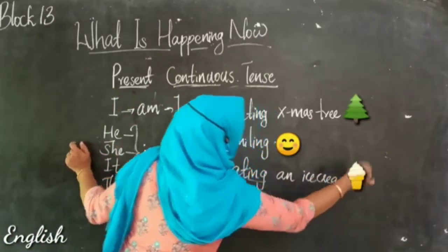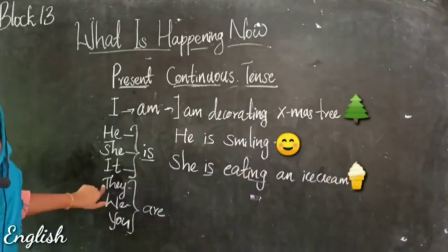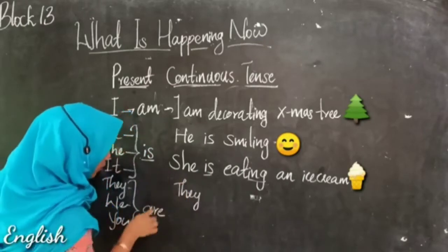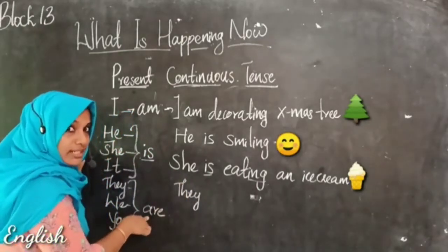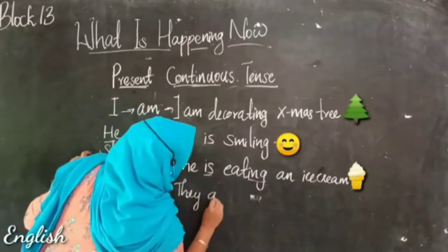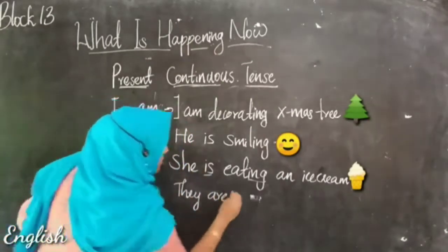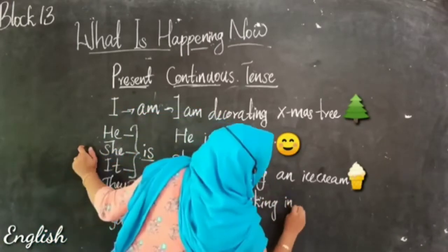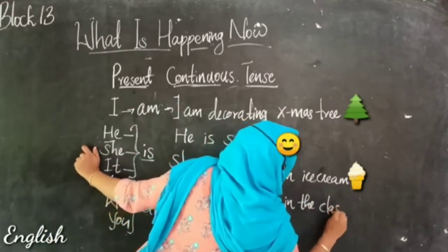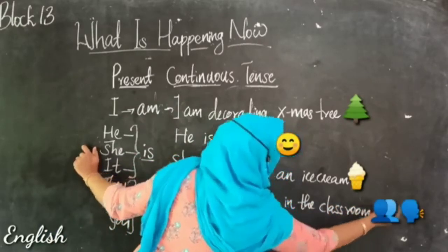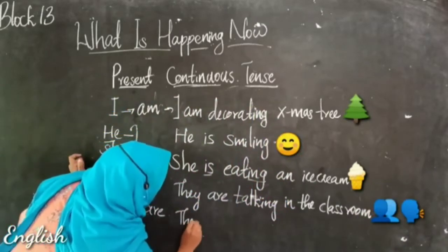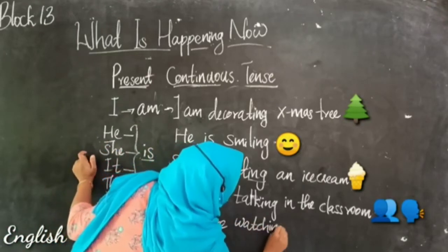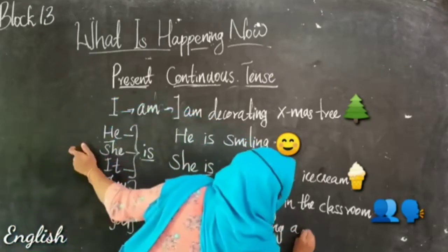She is eating an ice cream, and with they, we can make with is or are. Which one do we want to take? Yes, it is are. So they are talking. They are talking in the classroom, or they are watching. We can make a sentence with watch. Watching a movie.